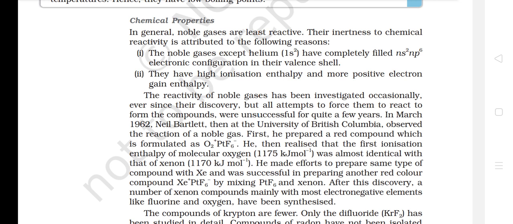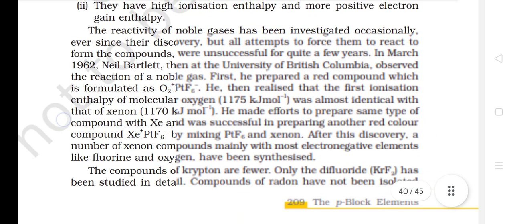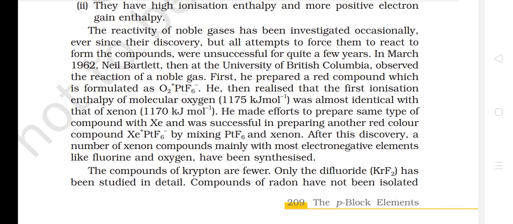The reactivity of noble gases has been investigated occasionally ever since their discovery, but all attempts to force them to react to form compounds were unsuccessful for quite a few years. In March 1962, Neil Bartlett, then at the University of British Columbia, observed the reaction of a noble gas. First, he prepared a red compound which is formulated as O2+ PtF6−.